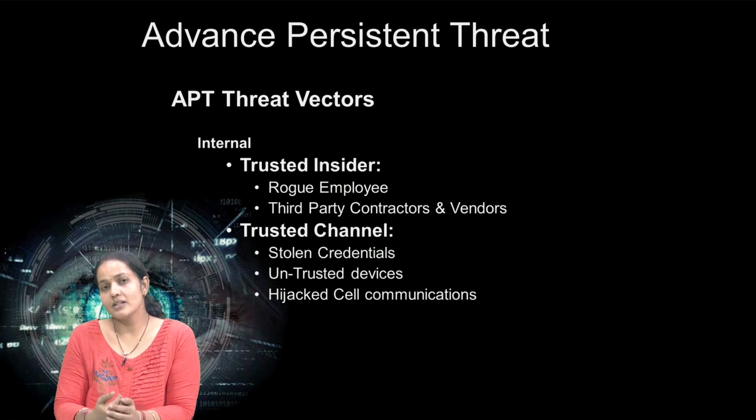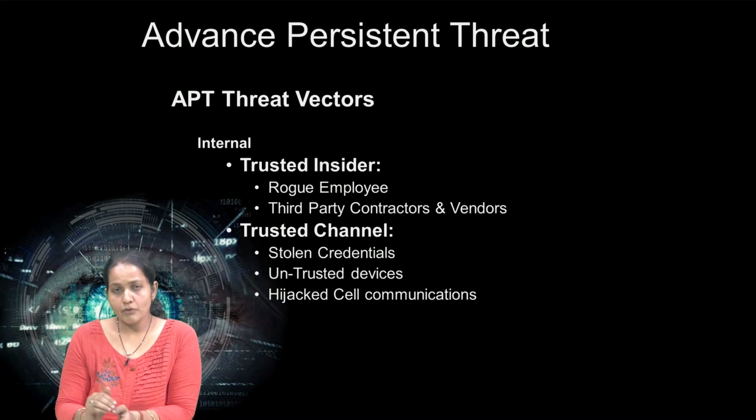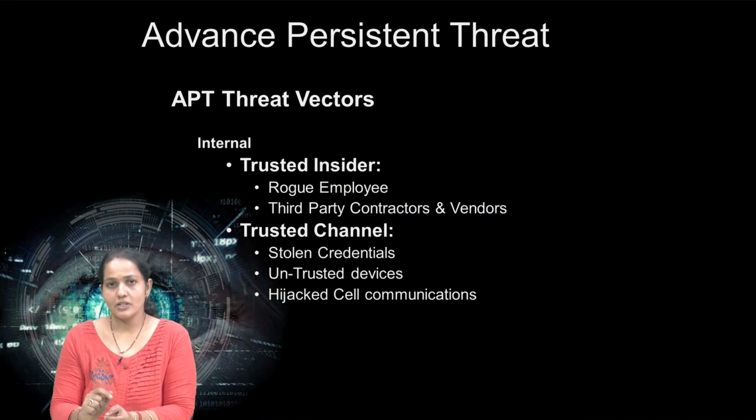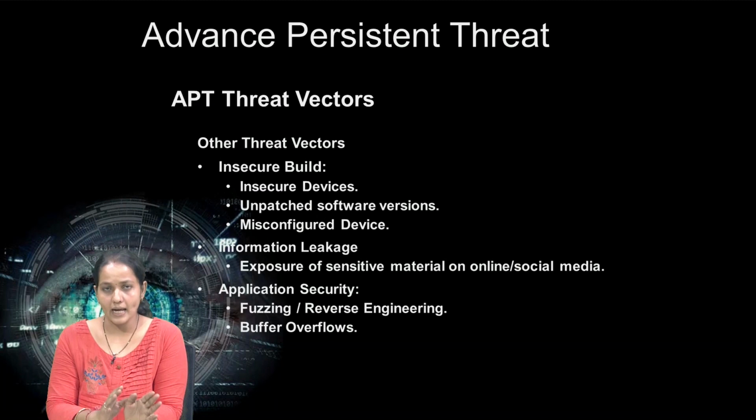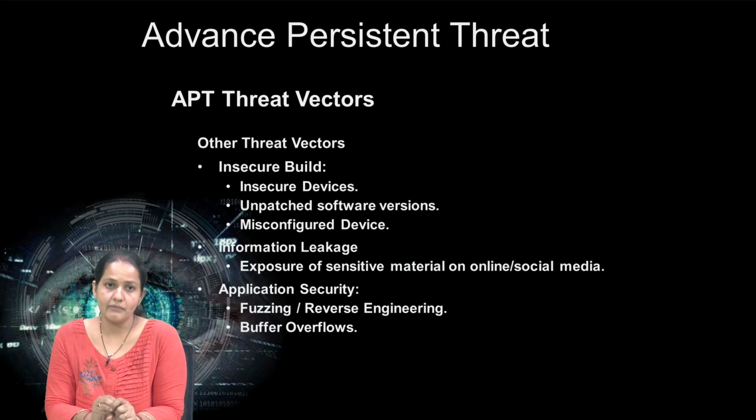They have to establish a secure mechanism and put measures in place so that all the information needed is secure, and they have a prevention mechanism. Then and only then can they restrict this access. The other threat vectors are what? These are the external and internal ones we have seen. Which are the other threat vectors?